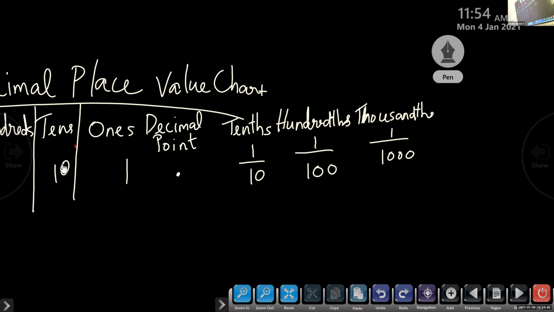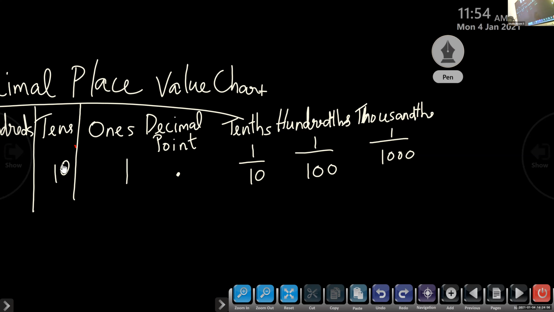Write this place value chart and I will give you some numbers. You have to write them in the decimal place value chart. You can identify which number is in the tenths place, the hundredths place.